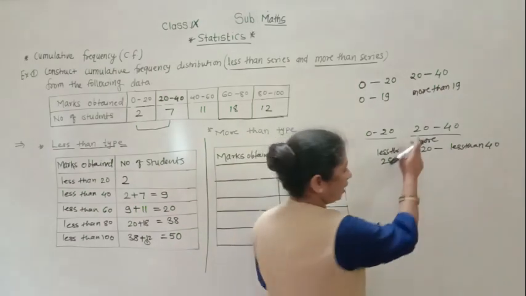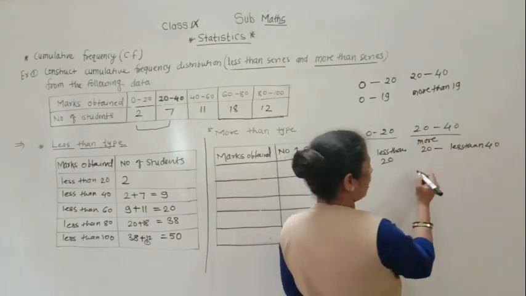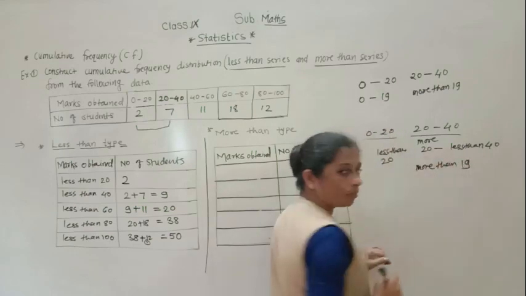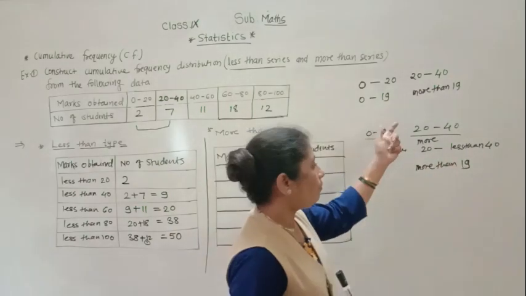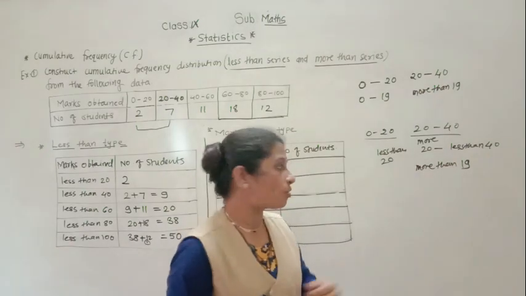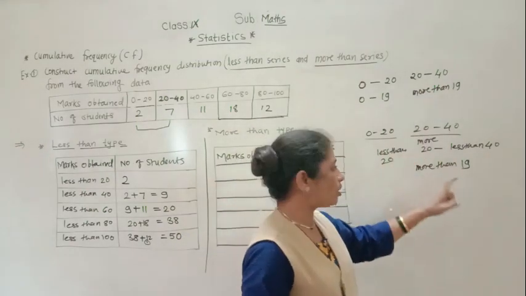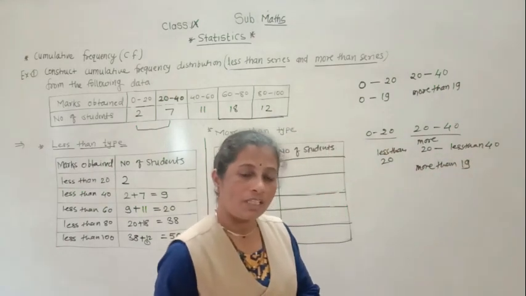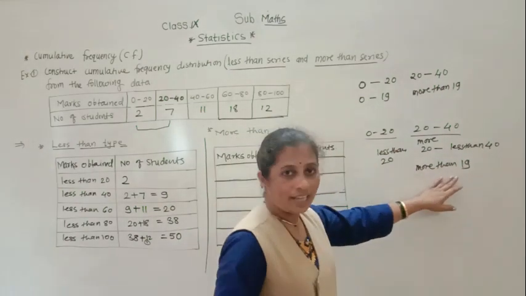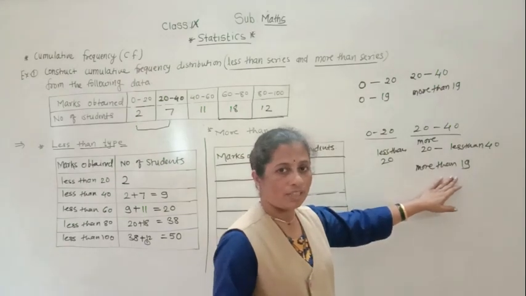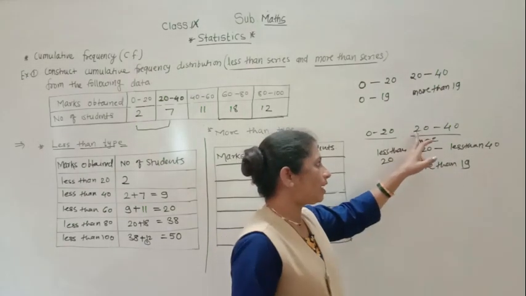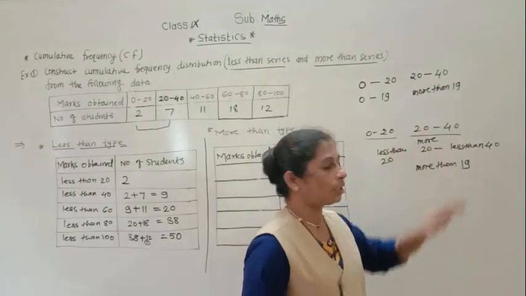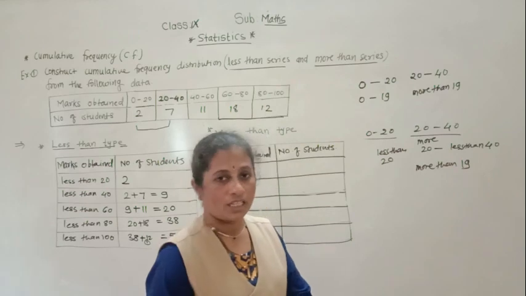It means that in this column all the numbers which are more than 19. More than 19, because when one of the students got 20 marks, the student with 20 marks will come in this class 20 to 40. So 20 marks means more than 19. Understood? More than 19, then it is 20, and the student who got 20 will come into the 20 to 40 class.